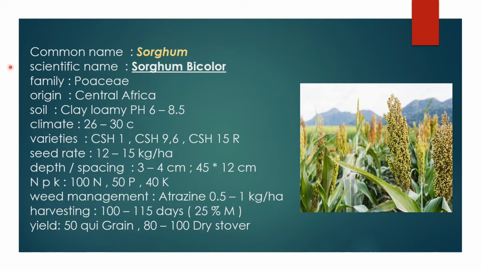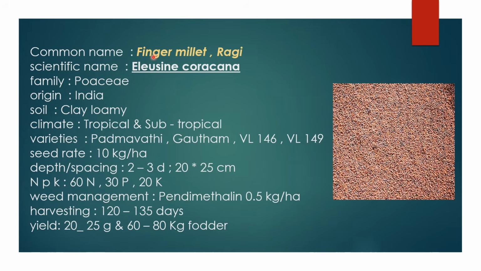Dry stover refers to the fodder for animal purpose. Next crop is finger millet. Finger millet is also called ragi. The scientific name is Eleusine coracana, and the family is Poaceae. All cereal crops belong to the Poaceae family.